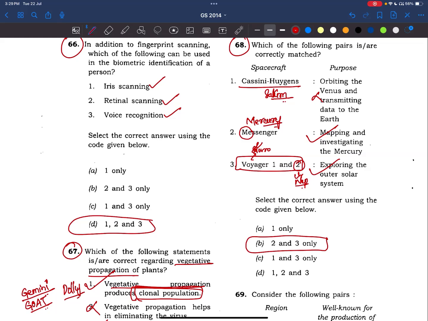These are programs of NASA, and NASA recently has sent the Parker probe, the Artemis program as well, and now one of our astronauts has gone to the International Space Station. So these things are relevant even now. So we'll try to study the space programs of our neighboring countries.